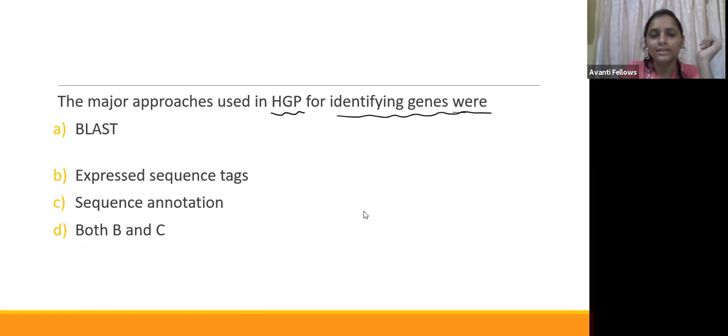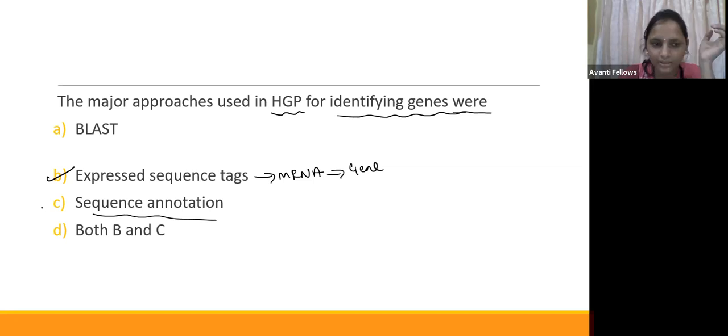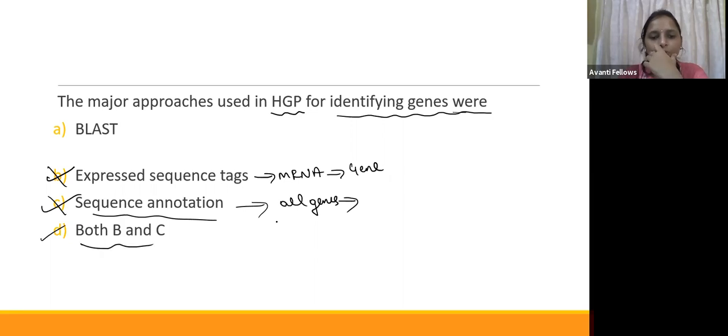Very good, guys. Yes, the two approaches used by the Human Genome Project, as I have told you, are expressed sequence tags, which are in the form of mRNA, where the expressed genes they are going to sequence, and sequence annotation, where all the genes in the genome they are going to sequence. So option D is both B and C. They are going to take both approaches.